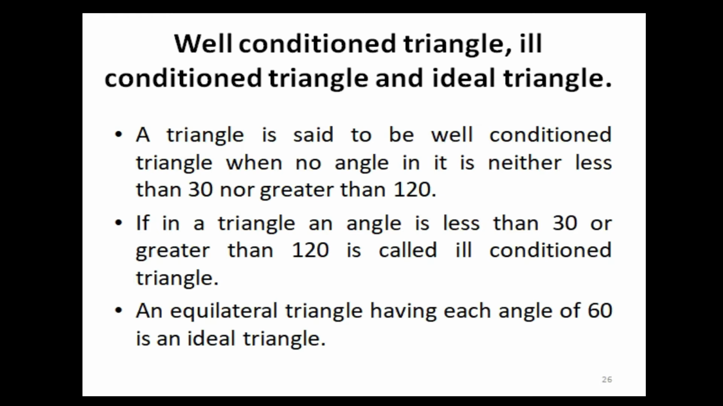Well-conditioned triangle, ill-conditioned triangle and ideal triangle. A triangle is said to be a well-conditioned triangle when no angle in it is either less than 30 or greater than 120. If in a triangle an angle is less than 30 or greater than 120, it is called an ill-conditioned triangle. An equilateral triangle having each angle of 60 is an ideal triangle.